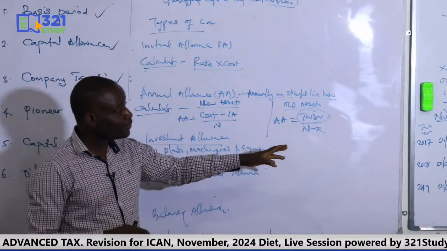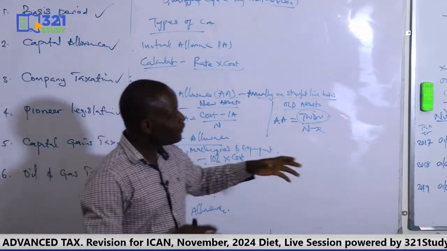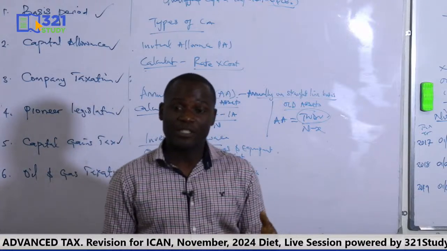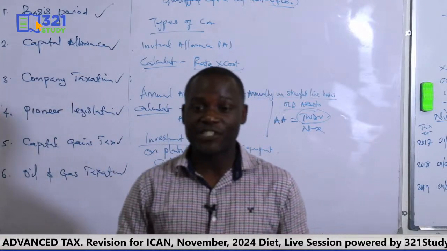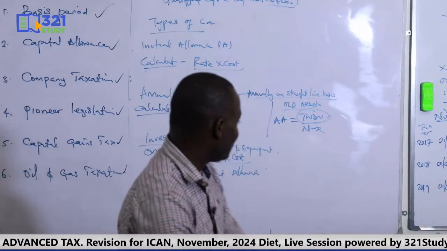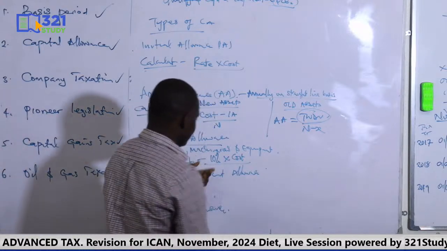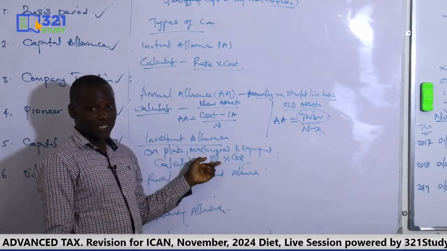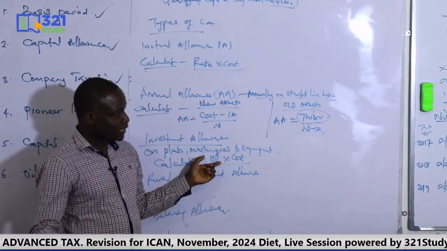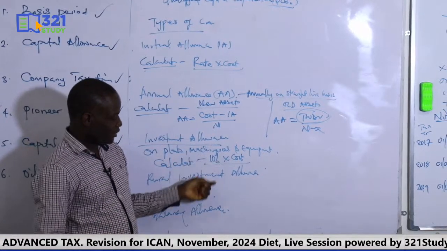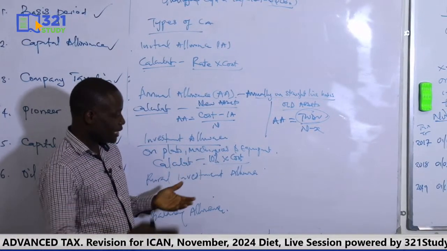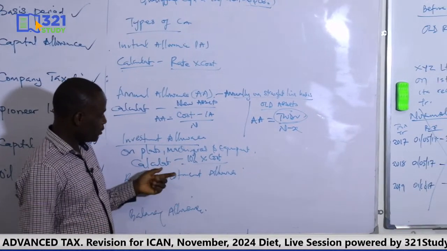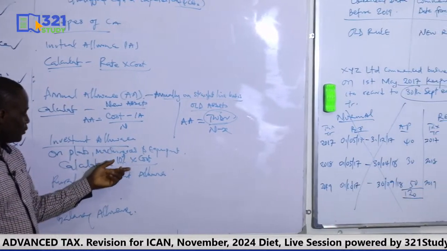So you have to check your question. If your question is before August 2023, then you can do investment allowance. But if after August 2023, you are not required to do investment allowance. The examiner always attaches it at the end of your question paper, so always check that table at the end of your question paper to be reminded of all this.